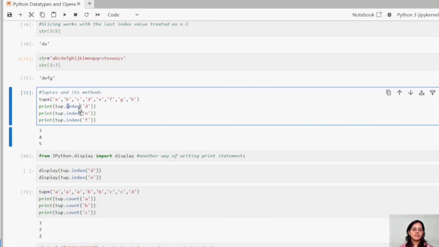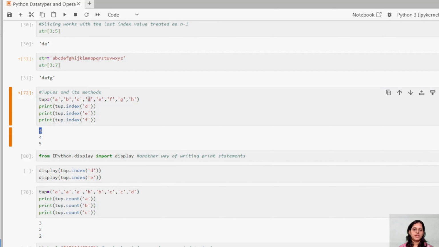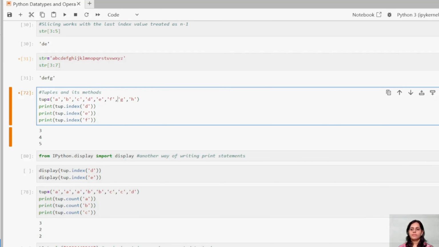This is the index method, and I'm trying to print D. Then I wanted to print the index of E, then the index of F. If you count, this is 0, 1, 2, 3. My position is coming as 3, right? This is 4, and F is 5.